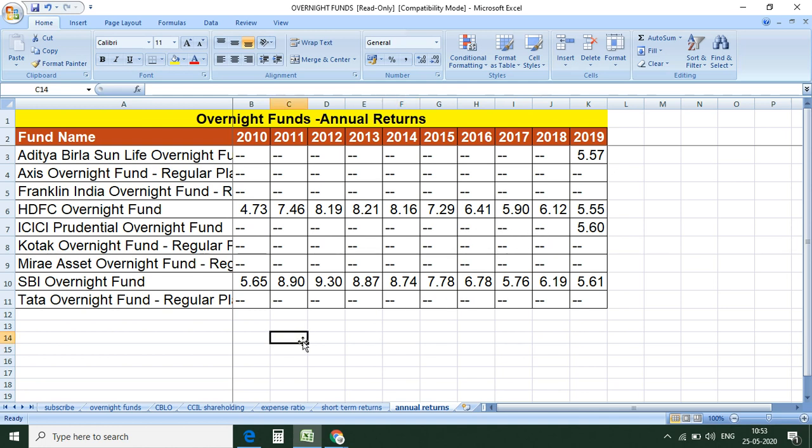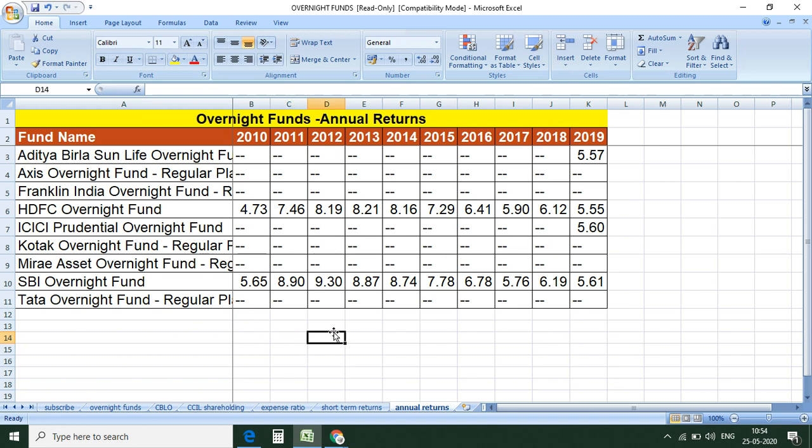So friends, it is suitable for those kinds of investors who are highly conservative and who normally would like to park their money in fixed deposit, right? For them, this is a very good option, but for a short term period, right? For example, you want to invest for 15 days, 20 days, 1 month, 2 months, or you don't know when you will need money. So for temporary purposes, you can park your money in this overnight fund, right? You will get some positive returns, and the best part is that there will not be any exit load if you withdraw even after 1 day, 5 days, 6 days. So that is the best part.